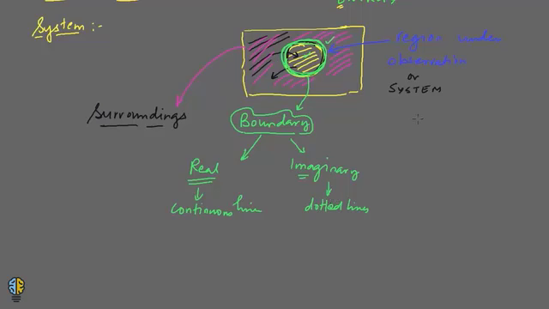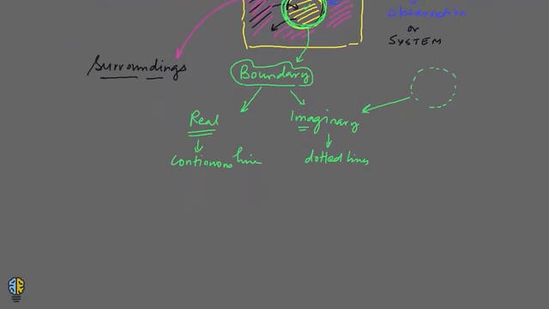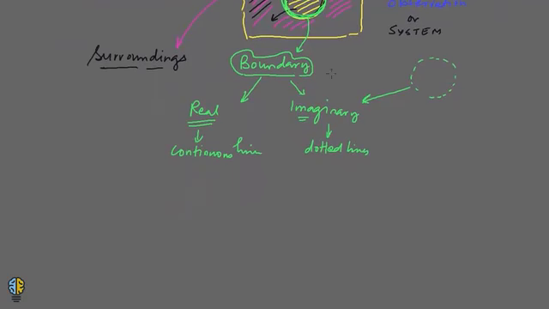So if it was like this with a dotted line, then this represents an imaginary boundary. Another point for boundaries is that the boundary can be fixed or movable, so it can be a fixed or a flexible boundary.